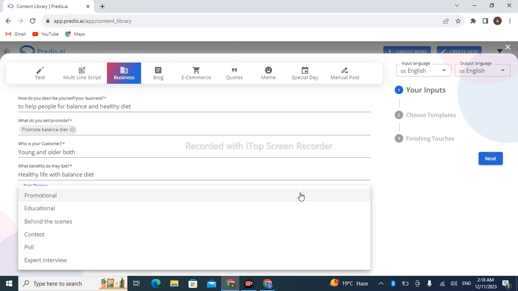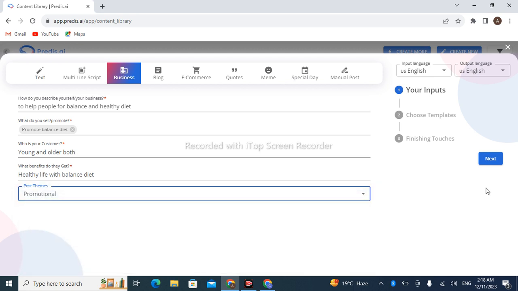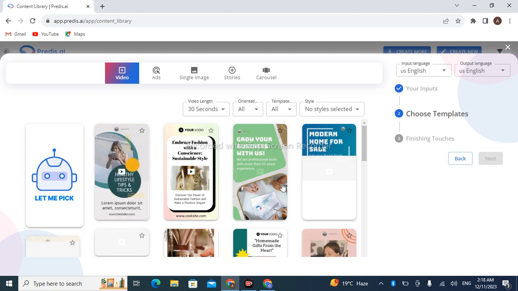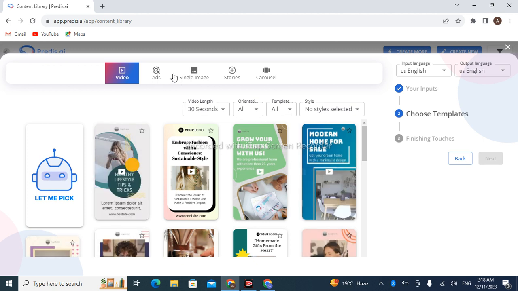It will ask you about the post theme. So here my post is promotional. Yes, I want to promote my business basically. So, next, it will create different types of content. You can also create an ad, single image, story and creation.